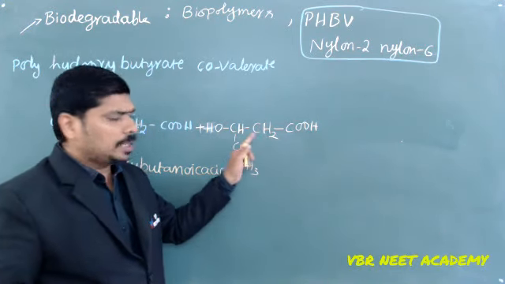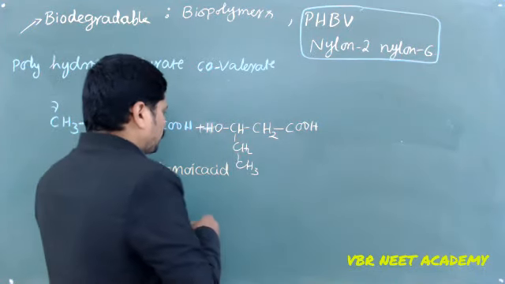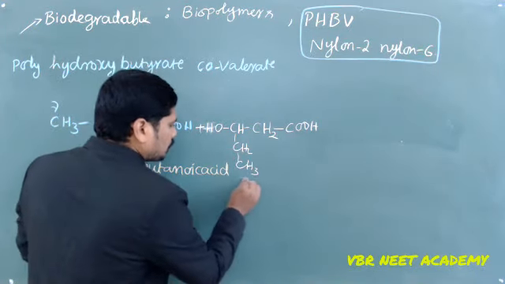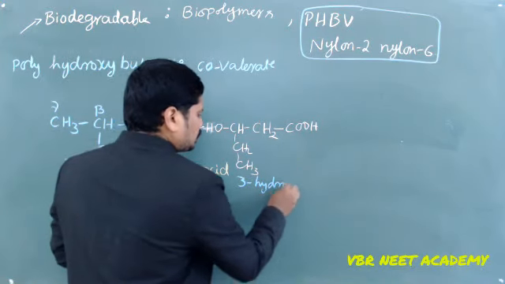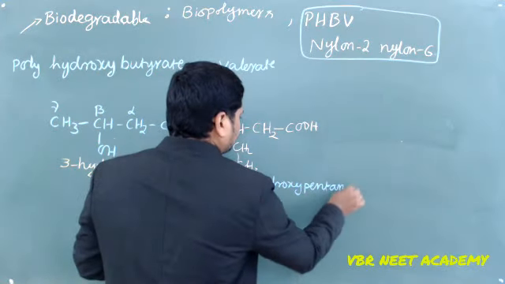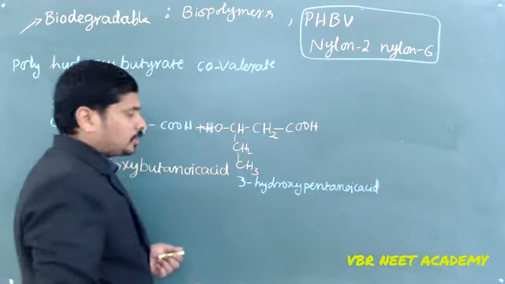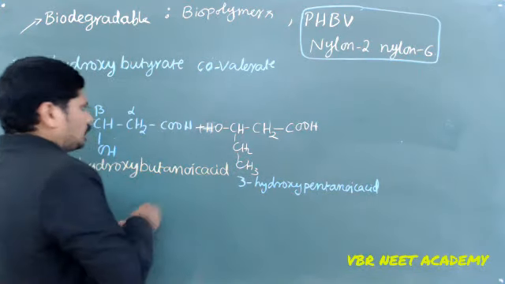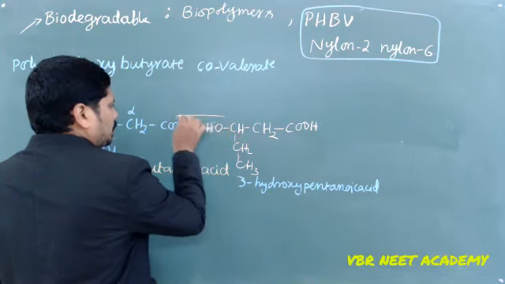The common name I can write is 3-hydroxy pentanoic acid.